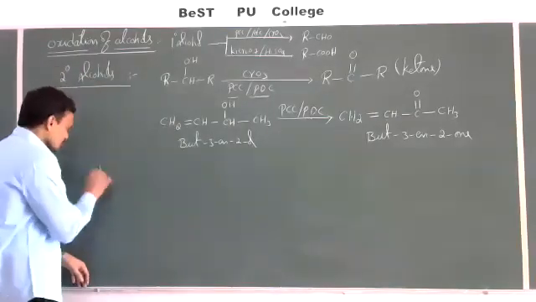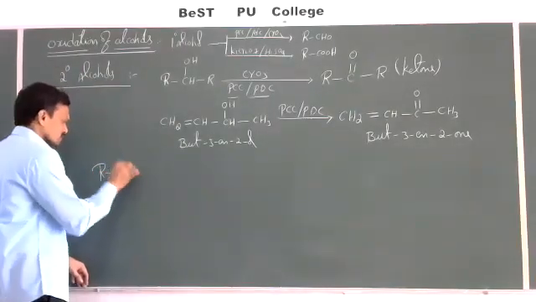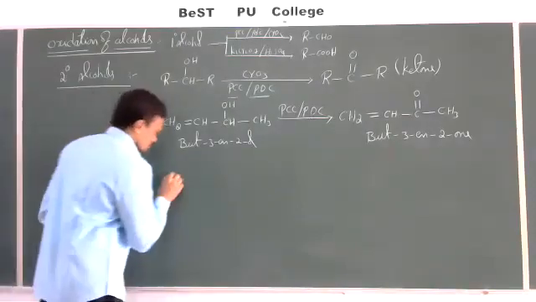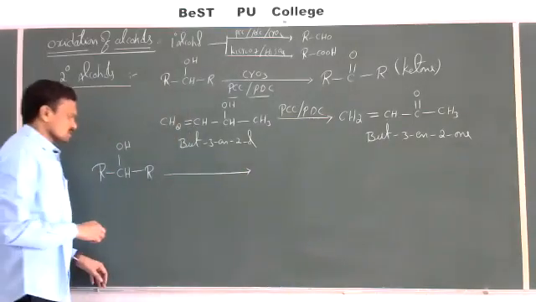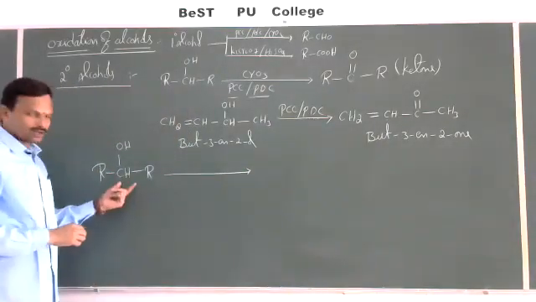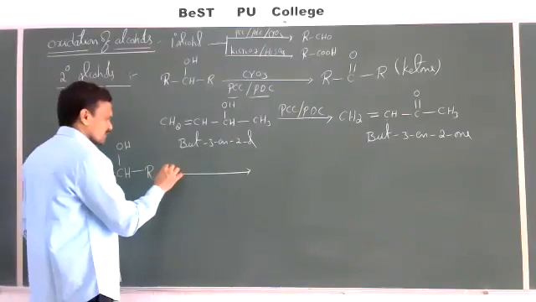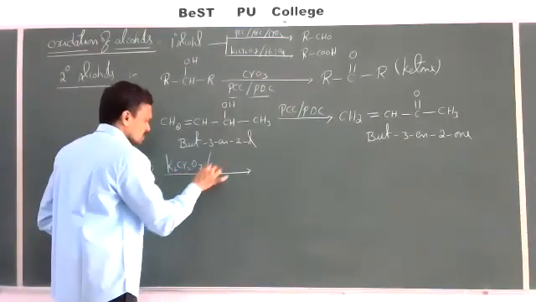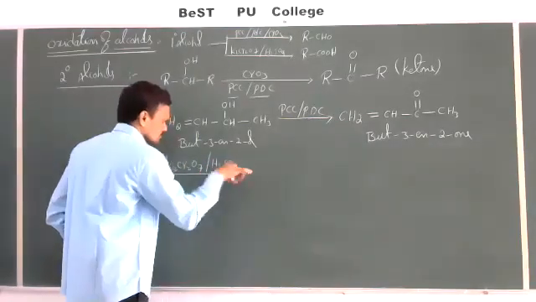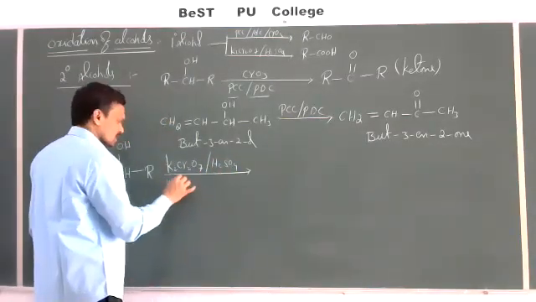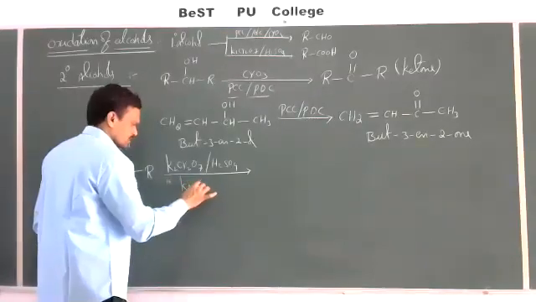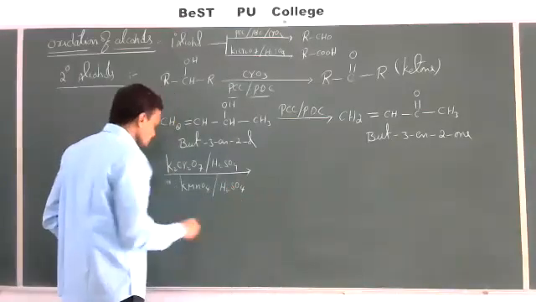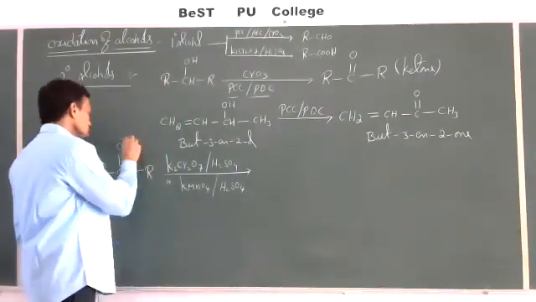Same, R, CH, OH, R. This secondary alcohol on oxidation in the presence of a strong oxidizing agent, acidified K2Cr2O7, or we can also use acidified KMnO4 with H2SO4.